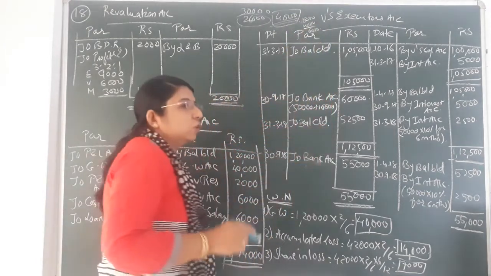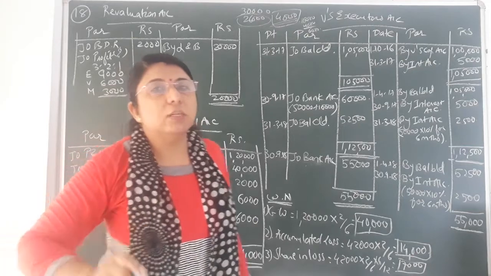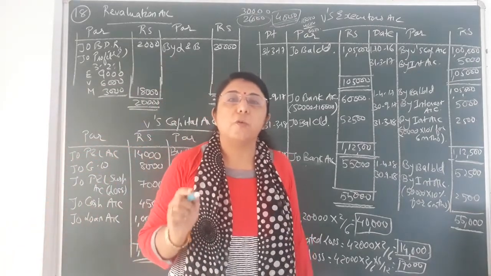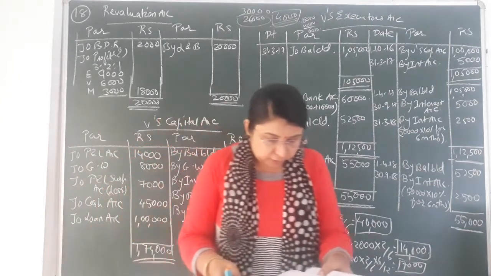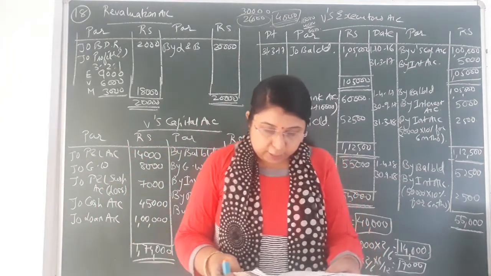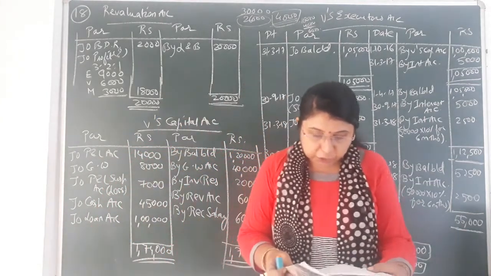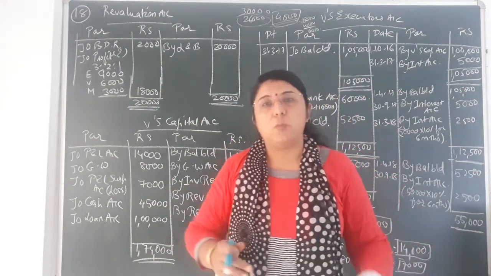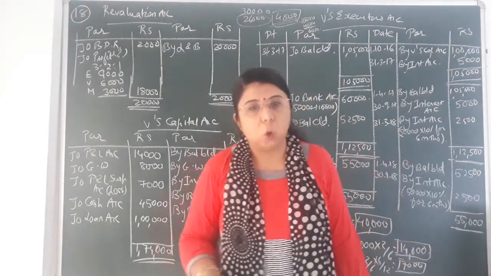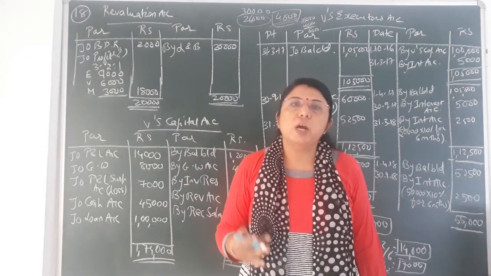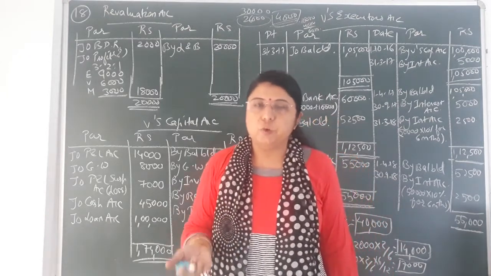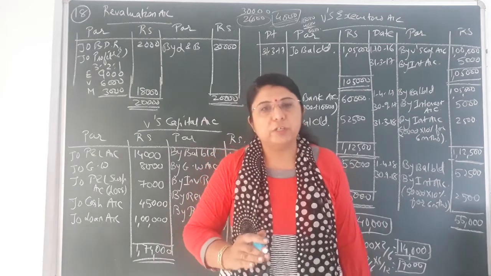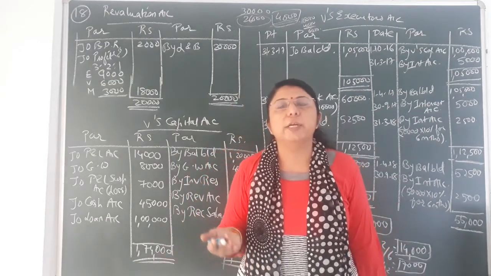That 6,000 you will distribute amongst the three partners in their old profit and loss sharing ratio. Next, on the asset side, afterwards investment, then cash, and last the profit and loss account. Now the profit and loss account is also an accumulated loss and that is to be distributed amongst all three partners in their old profit and loss sharing ratio. As we distribute accumulated profit, in the same way we have to distribute accumulated loss.